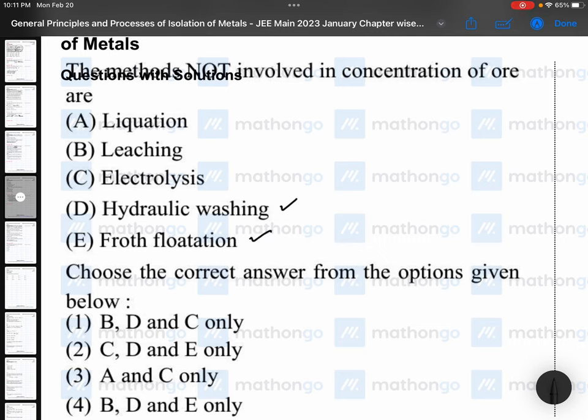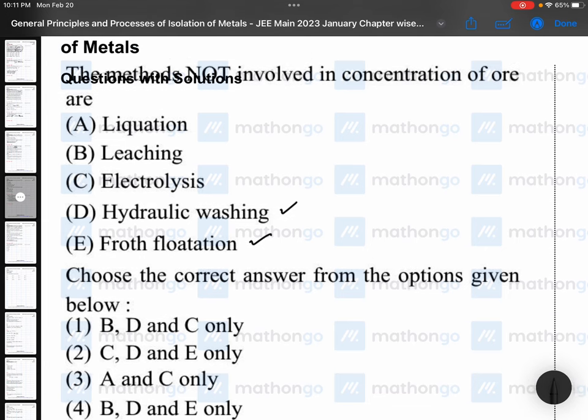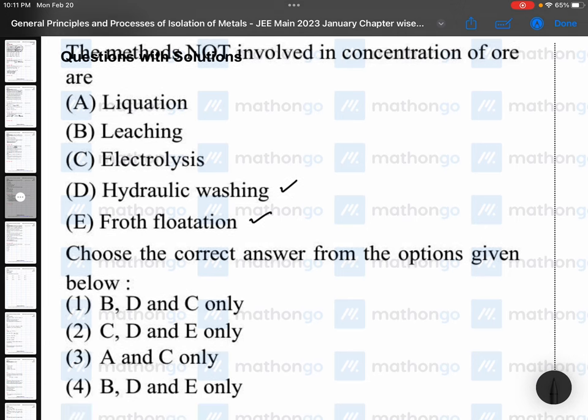Magnetic separation we use generally. Not involved, he is asking. Leaching also we can use to remove the impurities. Liquation and electrolysis are not used for concentration. Electrolysis is for getting metals from metal oxides. Liquation is for purification of metals. So the answer is A and C.